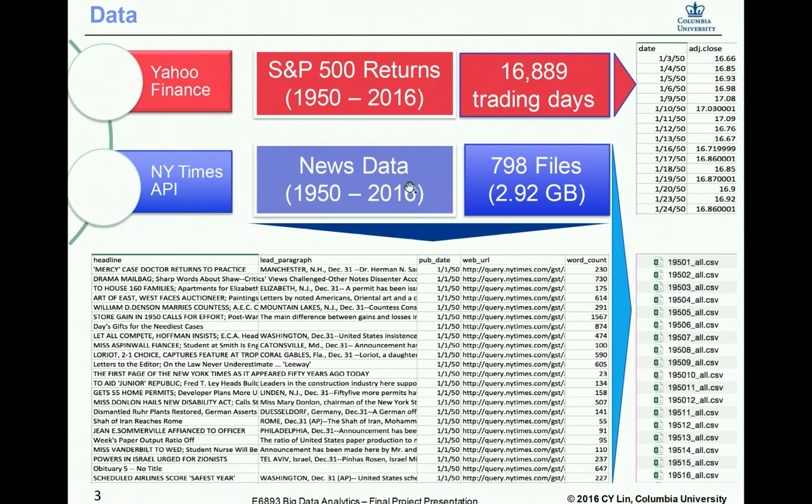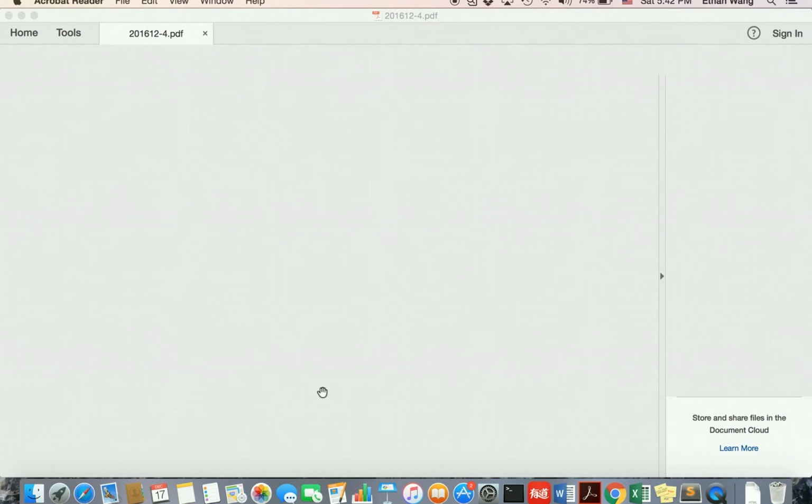We collected our data from the following two major sources. Firstly, we downloaded the S&P 500 returns from the year 1950 to 2016 from Yahoo Finance, which includes about 17,000 trading days of daily returns. And afterwards, we collected our news data by using the New York Times API. We collected around 800 data files, which include almost 3 gigabytes.